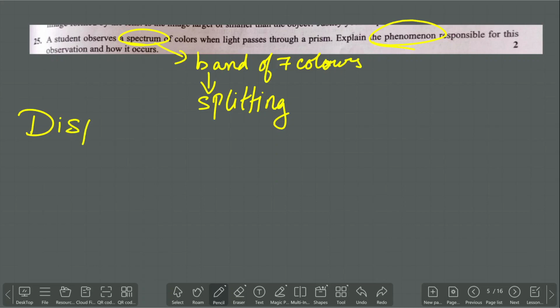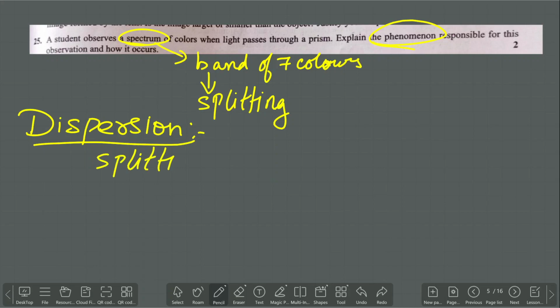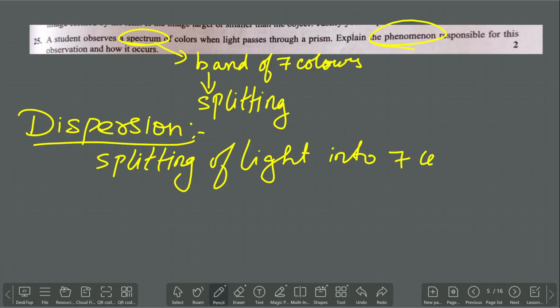So what is meant by dispersion? Dispersion is defined as the splitting of light into 7 colors.